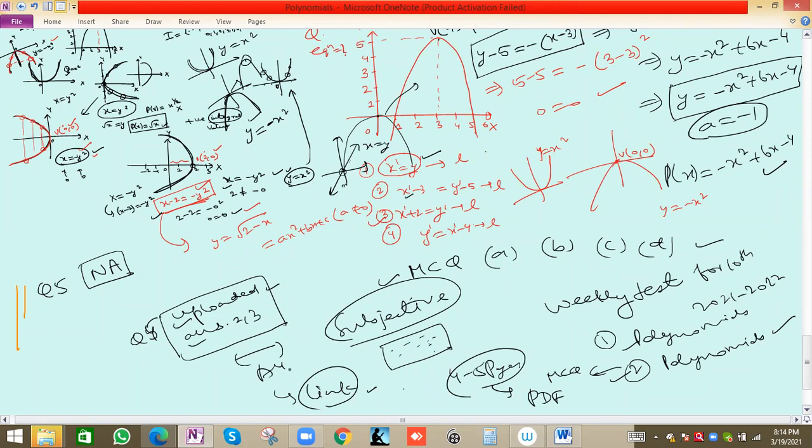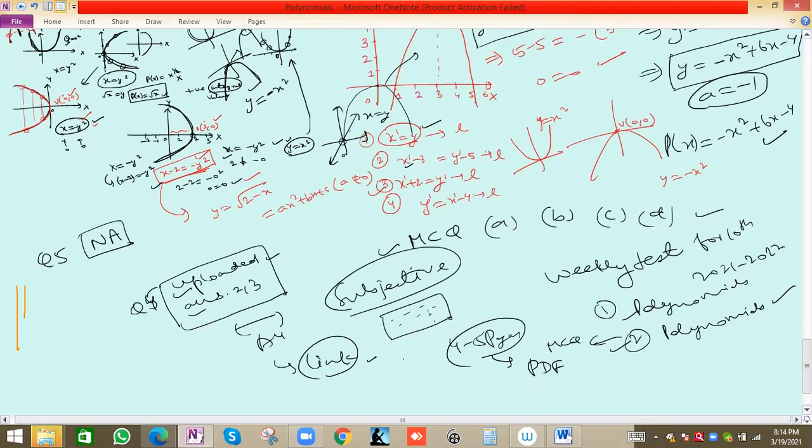Fine? Sir, the second question was, will we get marks in the exam if we use this method? Which method? The method you told us, like the graph of y equals x squared and all. Will we get marks in the exam by using this method?